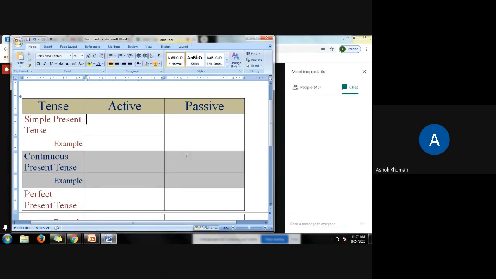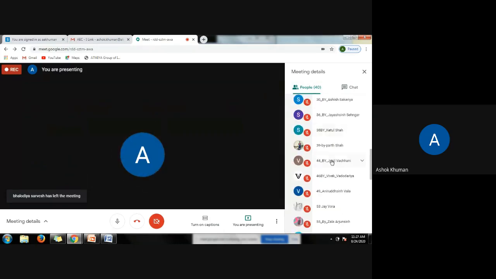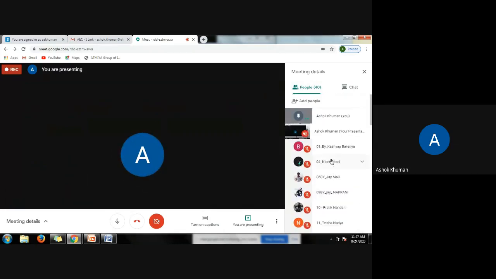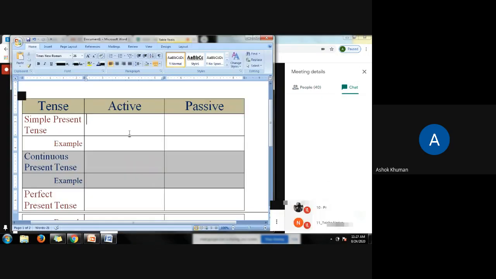And also mention one example, not a sentence but only the verb form. You can type in your chat box. I am going to ask individually. The list is here. I will select the name of any one of you to answer. Okay, now who will answer?